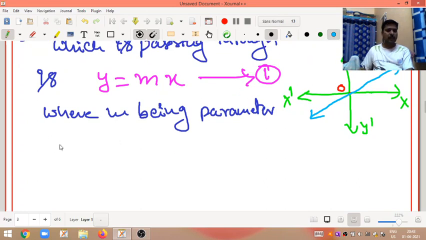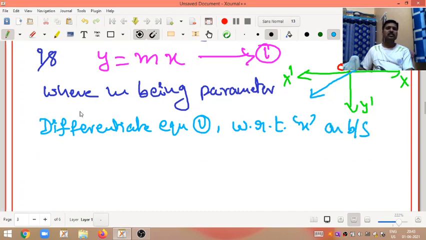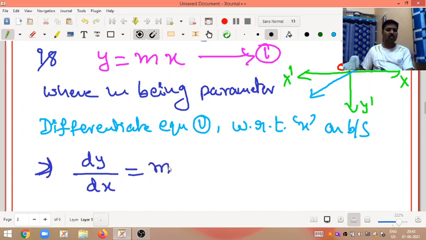By differentiating equation 1 with respect to x on both sides. So equation 1 with respect to x, you should differentiate. Then how do you get it? See here, my dear friends, dy by dx is equal to differentiation of mx, m constant, differentiation of x means 1. So dy by dx is equal to m. Call it as equation 2.